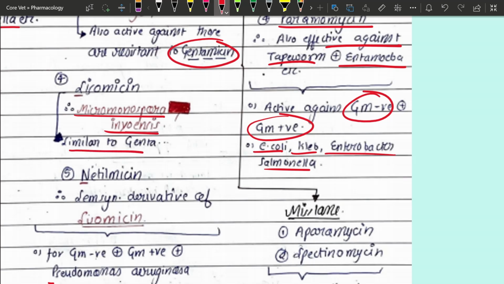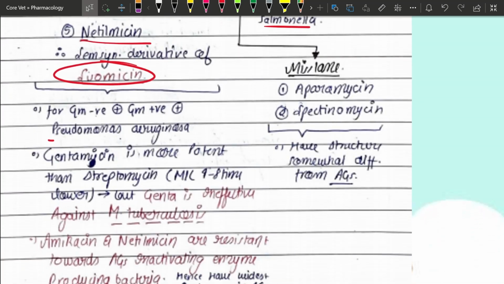Which is quite similar to gentamicin in activity, right? Next is netilmicin, which is a semi-synthetic derivative of sisomicin. If we talk about the general property of this extended spectrum class of drugs, they are active against gram-negative, gram-positive, as well as Pseudomonas aeruginosa.